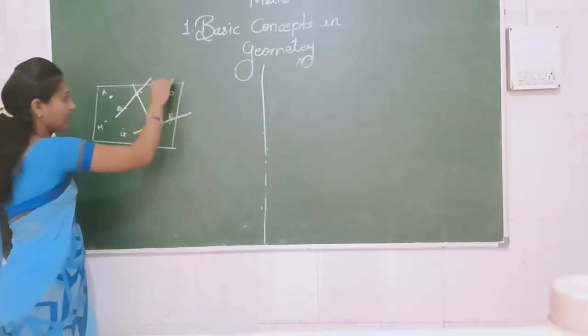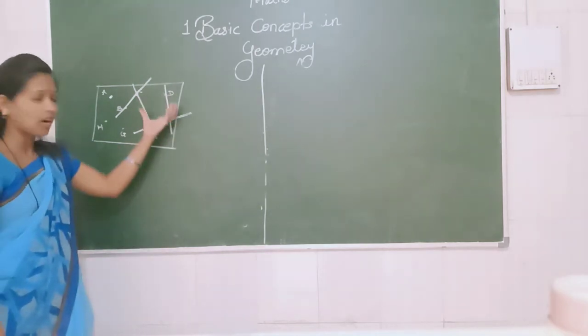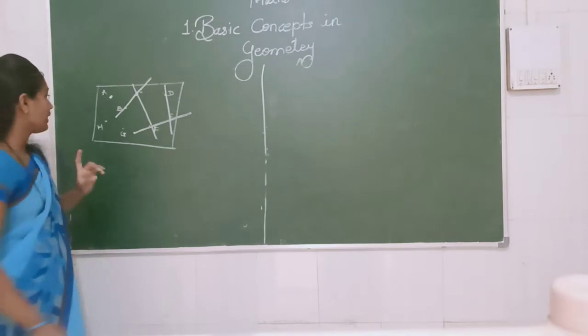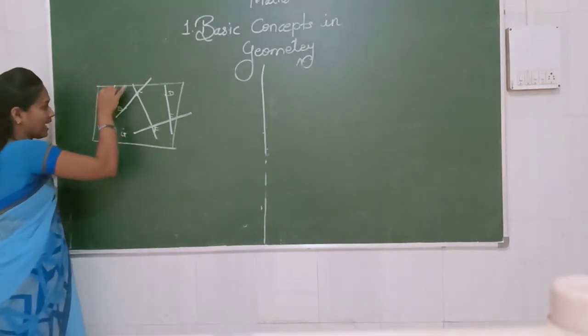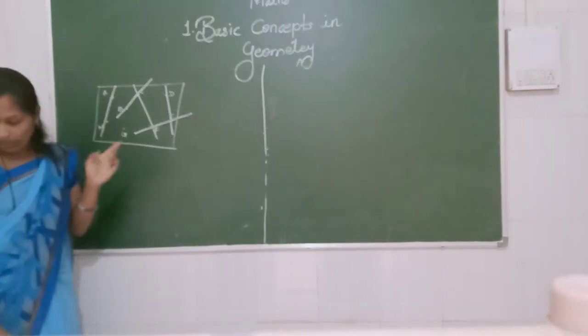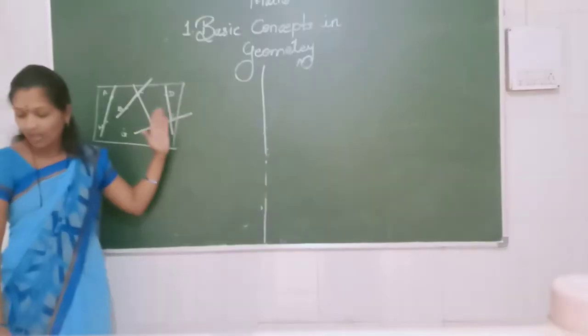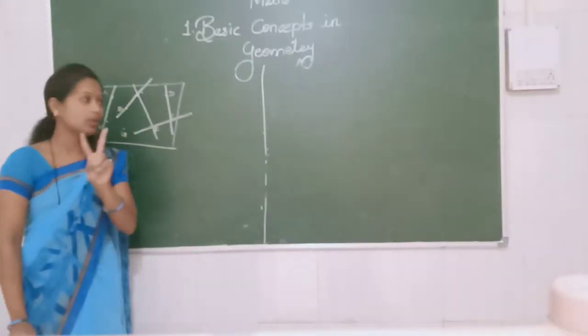From D and E, again I can draw only one line from 2 points. So again I can choose A and H, and I can easily draw one line. So what is the meaning of that? Only one and only one line passes through the given 2 points.